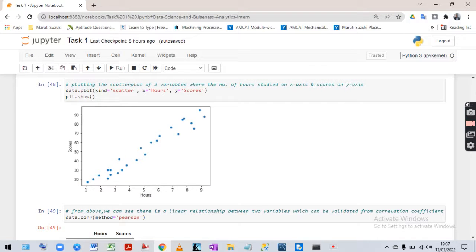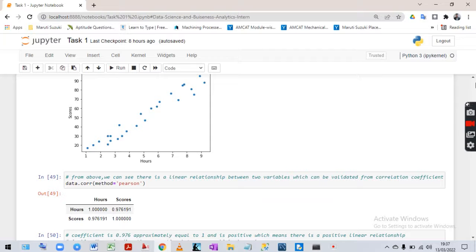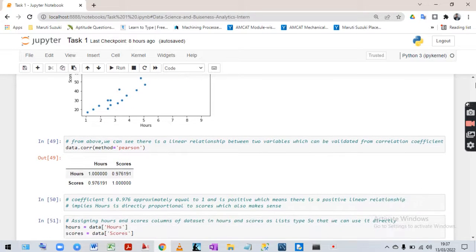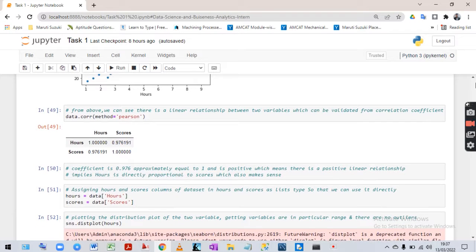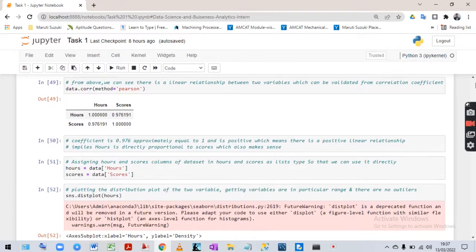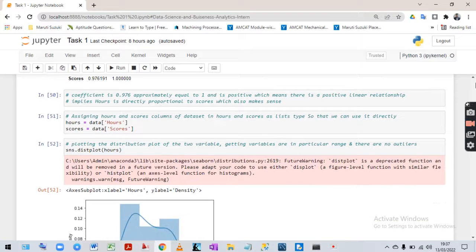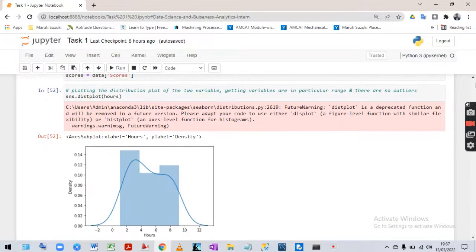And we are doing this scatter plot. So you can see there is a linear relationship between hours and scores. As the hours increase, the scores also increase. After that we are finding the correlation coefficient, which has a value of 0.976, which is close to 1. So this shows hours is directly proportional to score, and also there is a linear relationship.